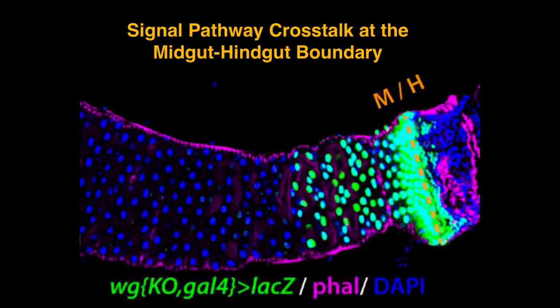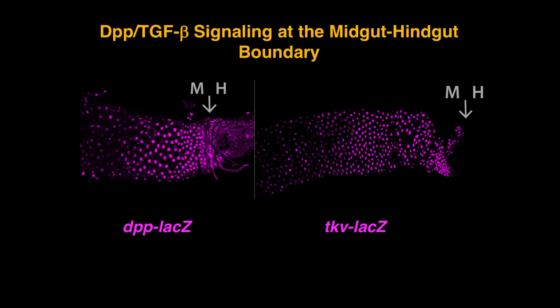So this is just the last point I want to make. We were interested in signaling crosstalk because wingless is not the only signaling pathway that's expressed at this boundary. There's a number of others. When we looked at DPP, so TGF-beta or BMP signaling, that also shows this graded pattern at the midgut-hindgut boundary. Here's DPP itself, high levels at the boundary and lower as you get away. The target gene for DPP, thick veins, same. So they're looking like wingless target genes.